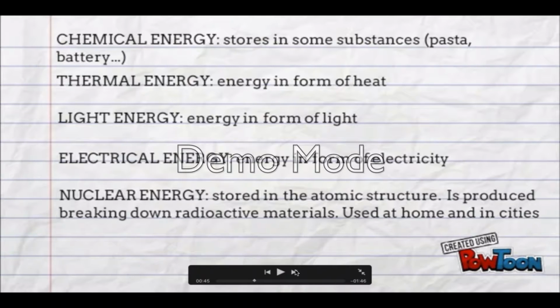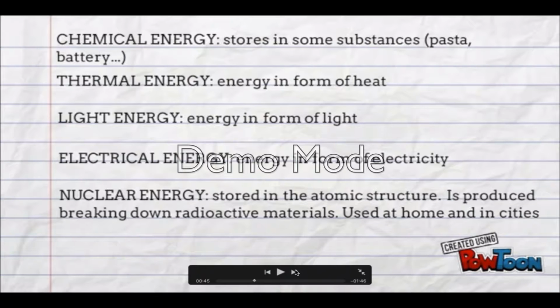Light energy is the energy in the form of light, very easy, thanks to the light bulbs. Electrical energy is the energy in the form of electricity. As you probably know, everything nowadays is running thanks to electricity. The thing is that electricity is transformed into other forms of energy.